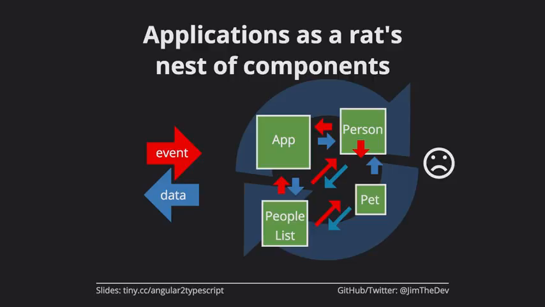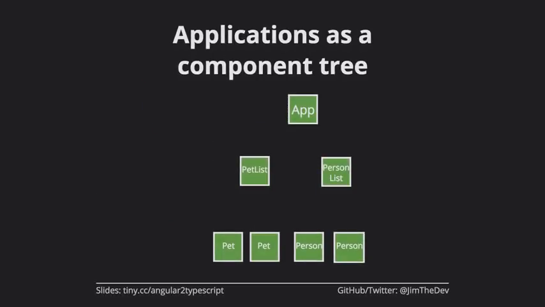So how do we do better than this? Well, we can start to think about our applications as just a tree of components, right? At the top we have our app, and then maybe we have some lists that exist in our app, and then underneath that, each item in the list is of a specific type. So this lines up with the components that we started to write in those initial slides.